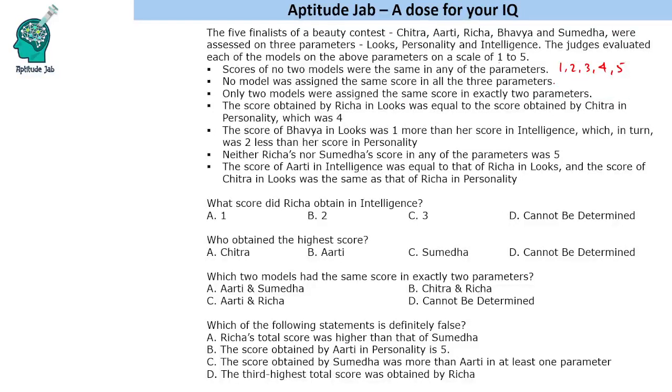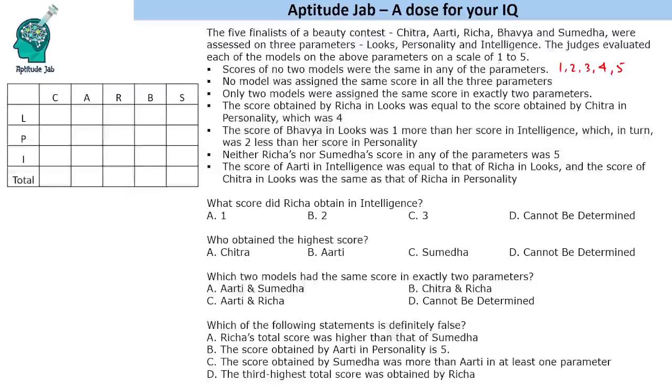So there will be two models. Let us say looks and personality, they will have the same score, or looks and intelligence, they might have the same score. So this way there are two models with the same score in two parameters. There are some more conditions which are followed by four questions. So let us make a table and fill it based on the given conditions. We can make a table like this: looks, personality, intelligence, and these five people.